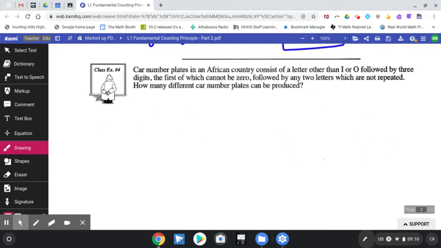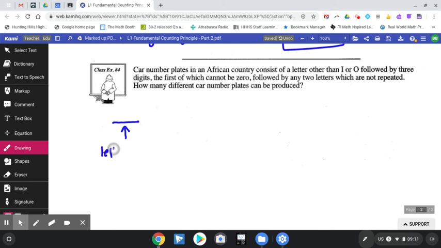All right, so let's set up our blanks so that we can get some thought going on. We have to think about each individual spot. So it says that we start off with a letter that is not I or O. So there is a restriction here.